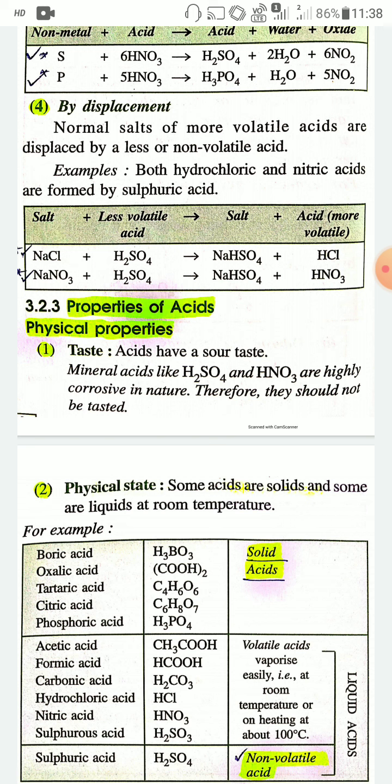For example, when NaCl reacts with sulfuric acid, it will produce sodium hydrogen sulfate and hydrogen chloride, hydrochloric acid HCl. Similarly, when sodium nitrate NaNO3 reacts with sulfuric acid H2SO4, it will produce sodium hydrogen sulfate and nitric acid.